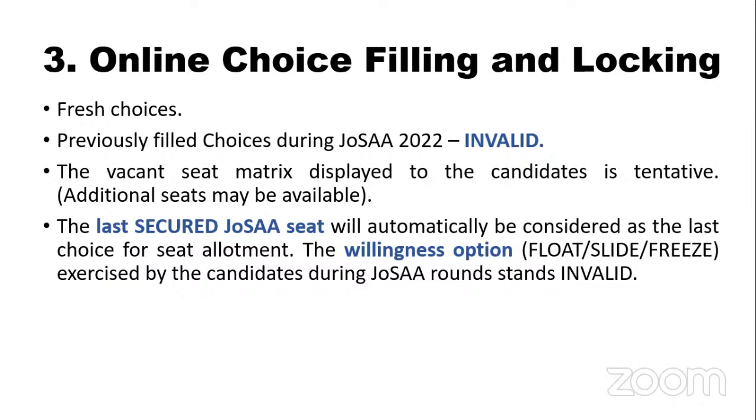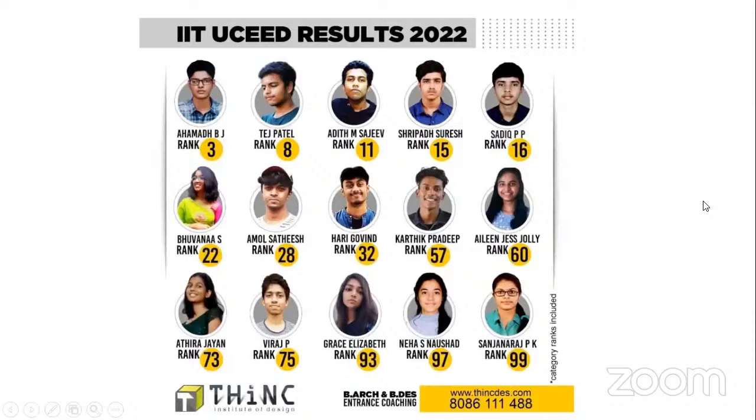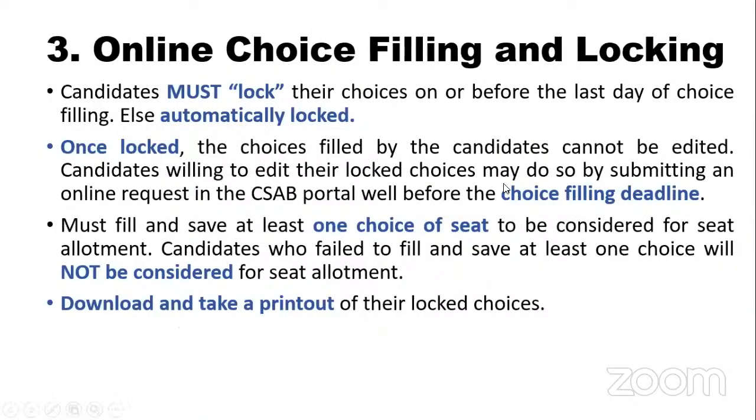Please give all those campuses which you're interested to go to. That is the most important thing in CSAB, the Central Seat Allocation Board's most important point when you're participating in that counseling: give only those institutions which you're interested to join. If you're not interested, please do not join. Once you have given all those preferences, the campuses that you want to get into, at least one you have to give. At least one campus you will have to give.